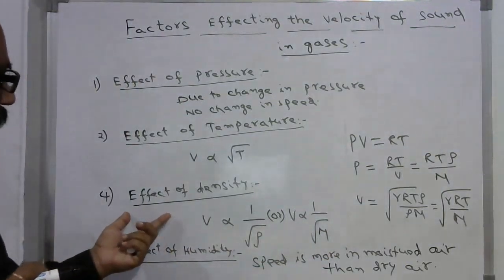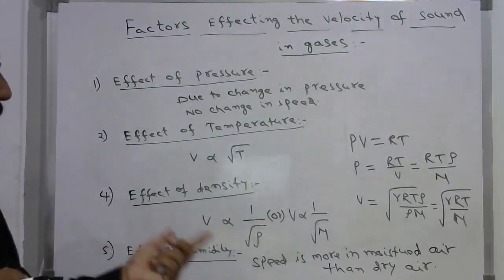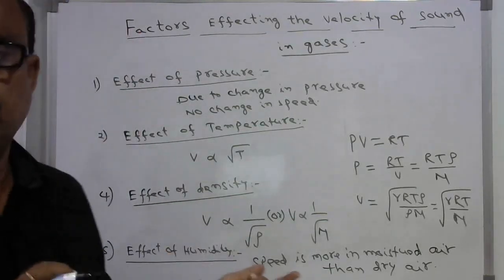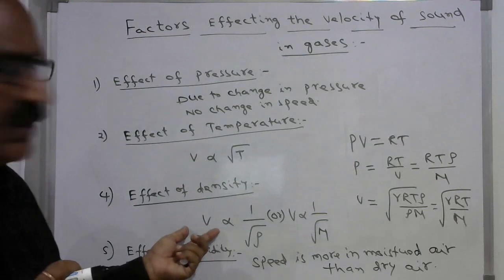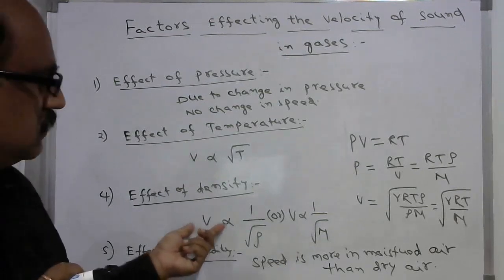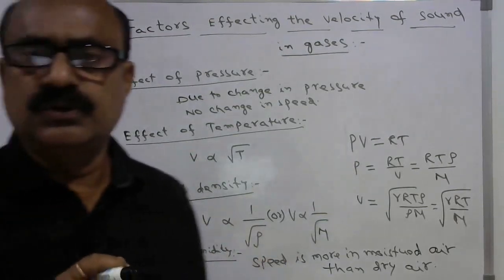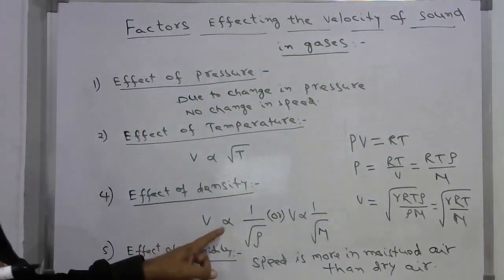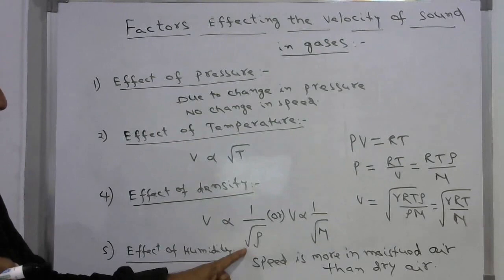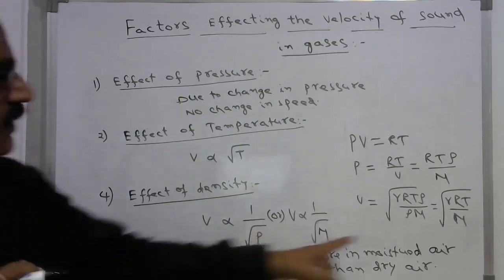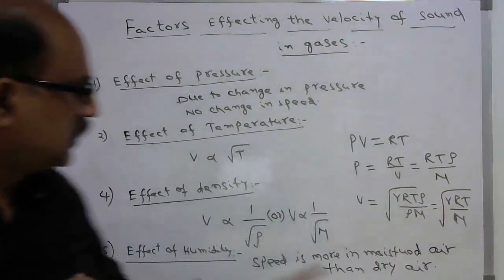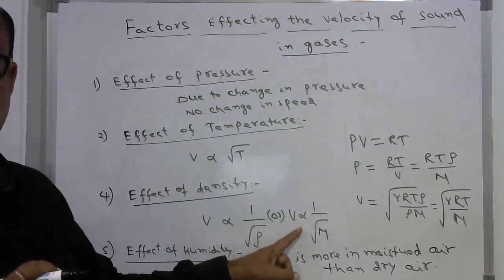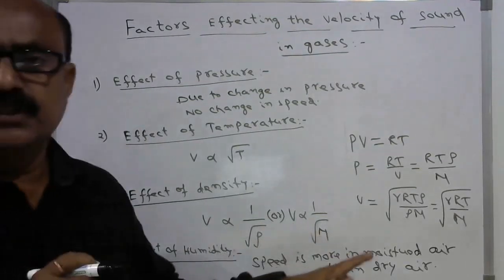The next important factor is the effect of density. It is inversely proportional. The speed of sound is inversely proportional to the square root of the density of the medium. Here V is proportional to 1 by under root rho, or we can also observe from this formula that the speed of sound is inversely proportional to the square root of the molecular mass.